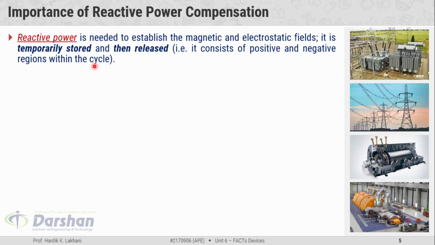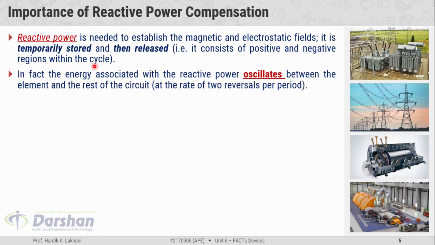So for the inductor to work, a magnetic field is required, and for the capacitor to work, an electrostatic field is required, and these fields are produced and collapsed because of the reactive power. In fact, the energy associated with the reactive power oscillates between the element and the rest of the circuit at the rate of 2 reversals per period. So the reactive power is not consumed by any element.